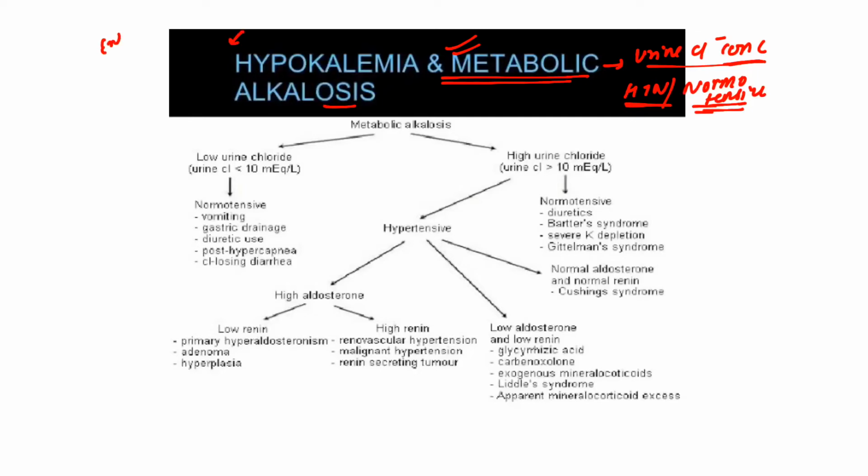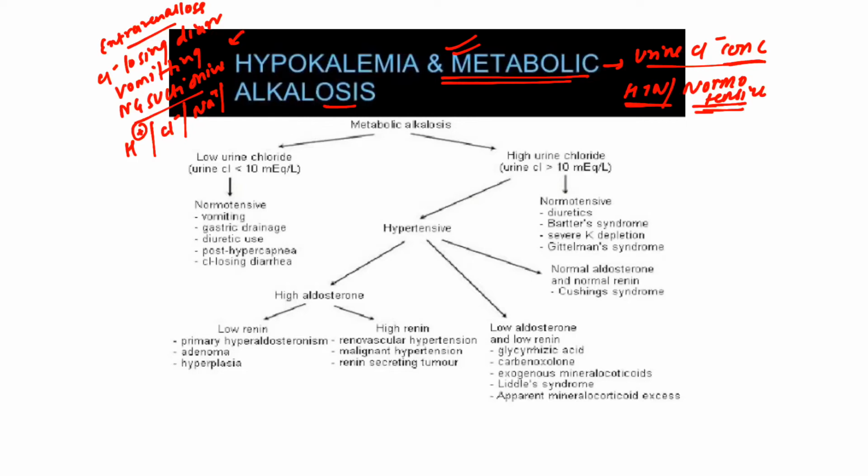Whenever there is extrarenal loss, for example in chloride losing diarrhea, vomiting, or nasogastric suctioning, when there is extrarenal loss of H plus or chloride or sodium or water, what will the kidneys do?